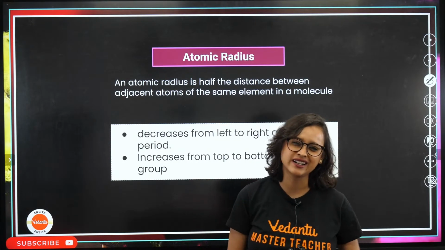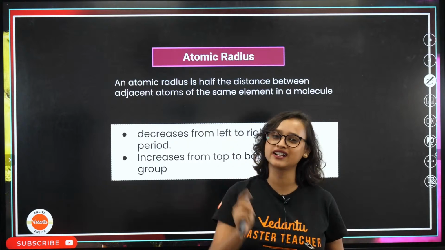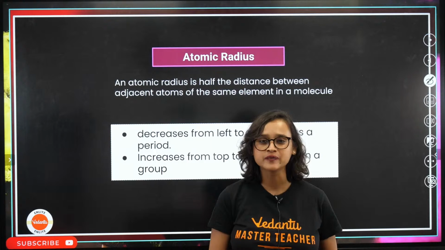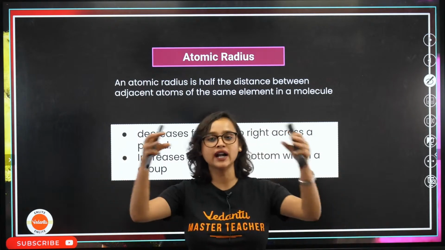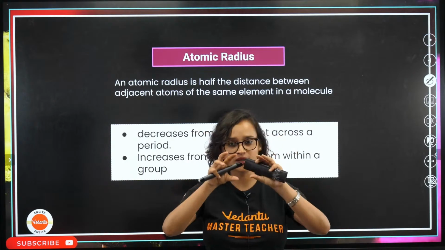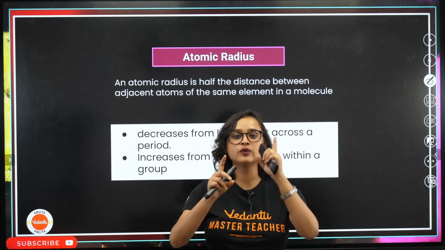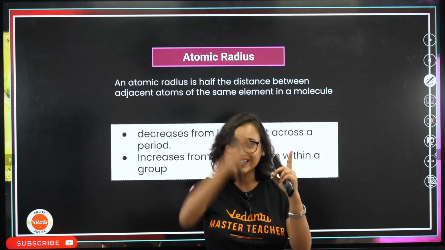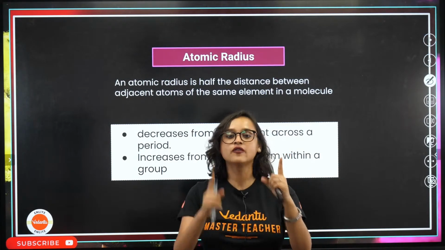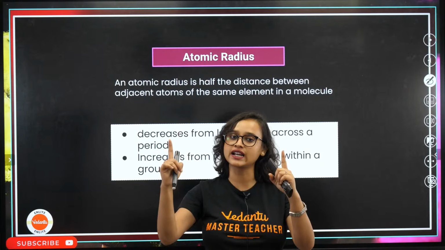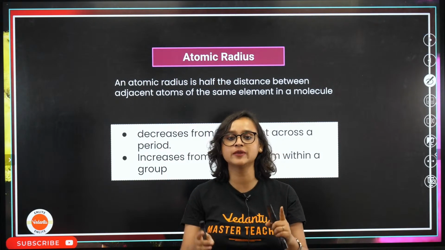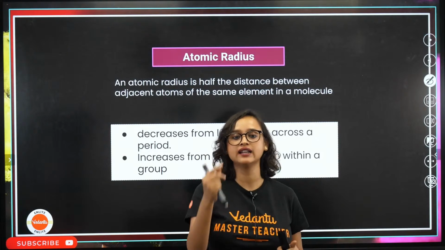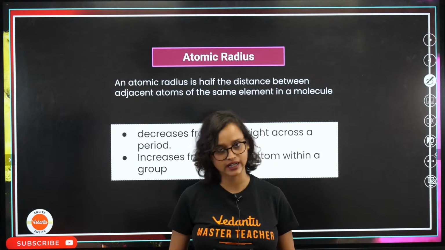Can you measure atomic radius? Like, can you just take one atom and measure the radius? Not possible. Which is why we consider 2 atoms to be there. We measure the distance from one nucleus to the second nucleus and then halve it. Half of the distance between the adjacent atoms of the same element in a molecule is called atomic radii.